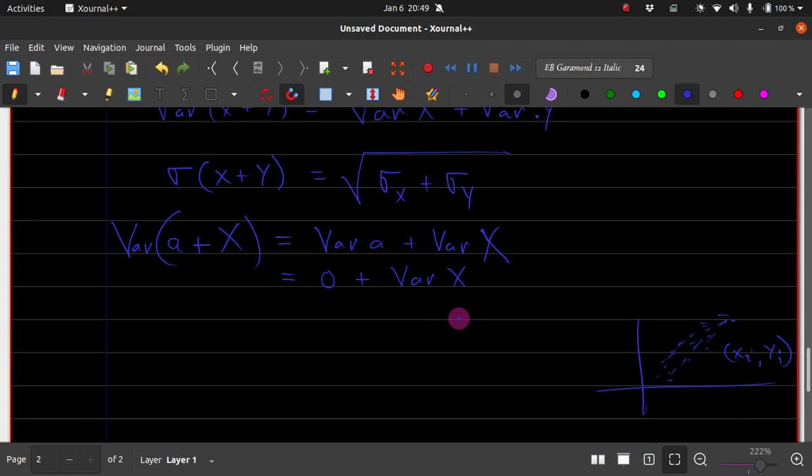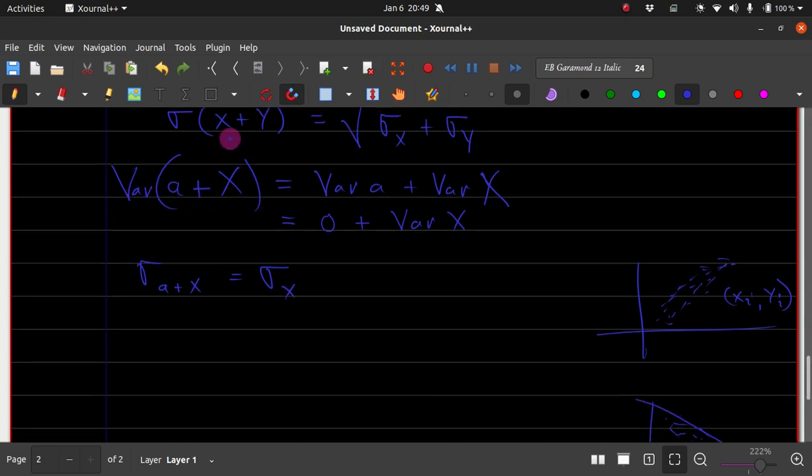If you know how much a variable oscillates and you add a constant to it, the range of oscillation will not vary. Hence sigma of a plus x will be sigma of x.